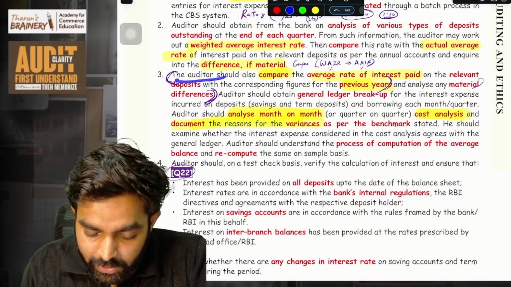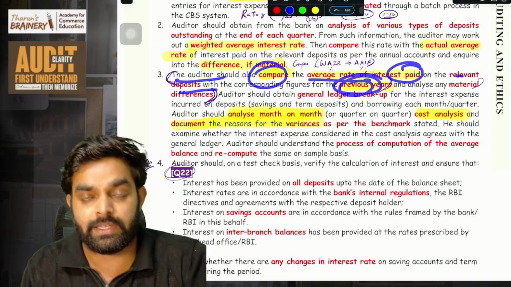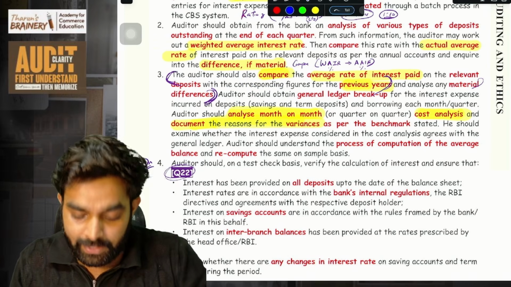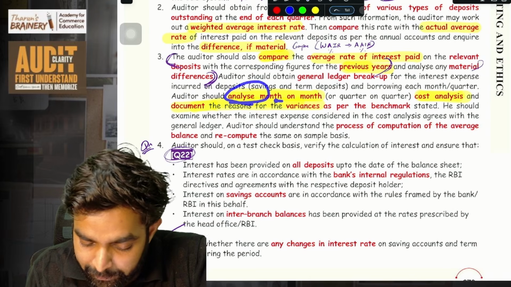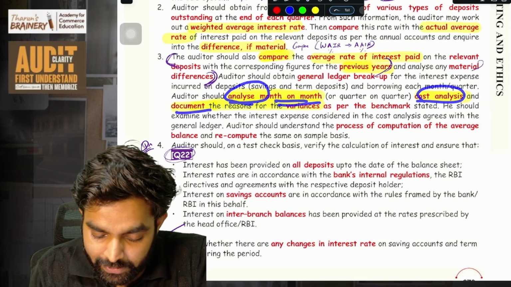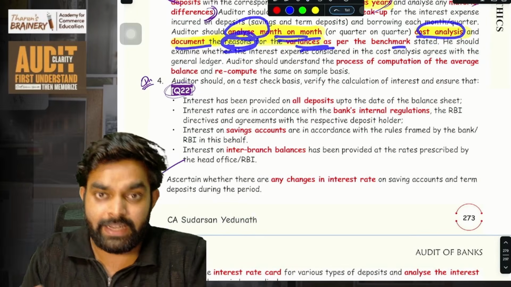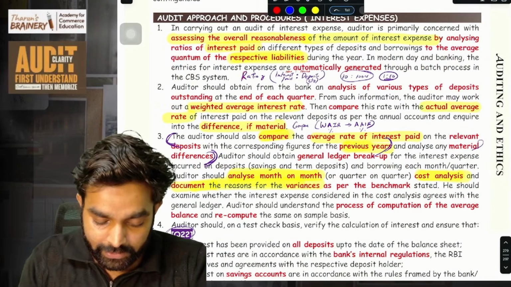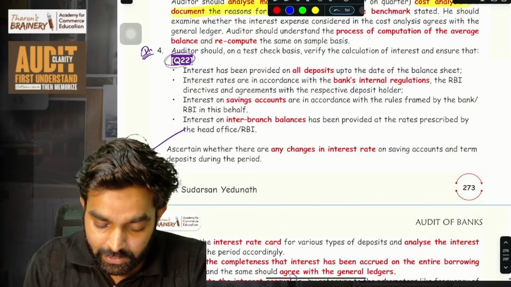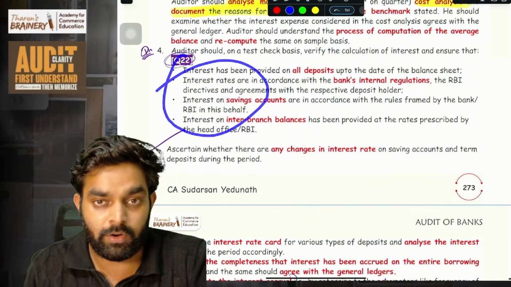Then the auditor should compare the average rate of interest paid on the relevant deposits with the previous year. Compare current year interest with previous year interest, account wise. Then he needs to analyze a month-on-month cost analysis and document the reasons for the variances if anything is there. You can check interest analysis like that. So these are the ways you need to audit the interest. So three points you can write from here, and when a question comes, you can add this point also.